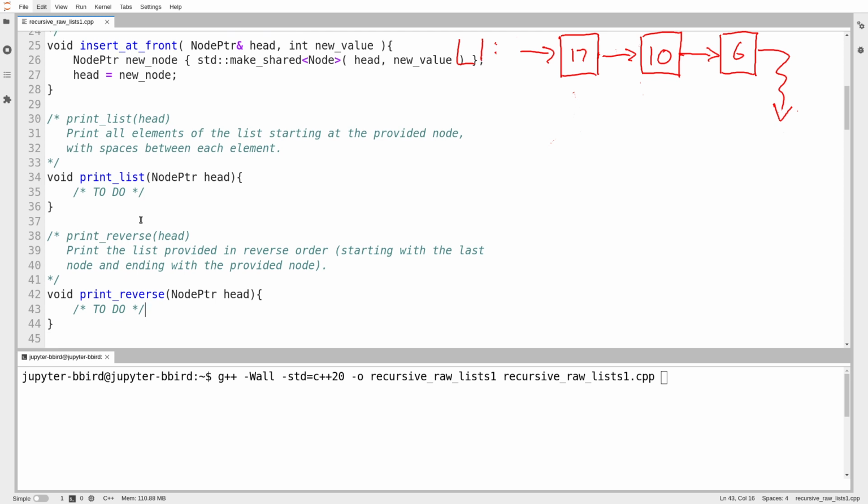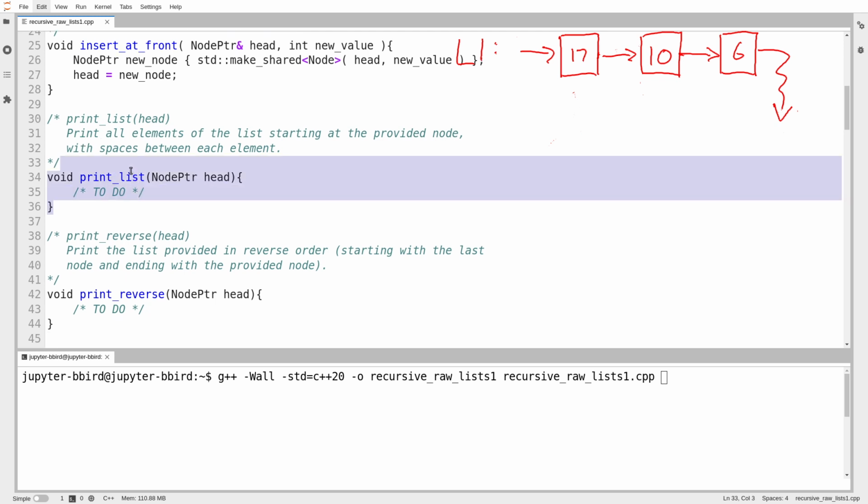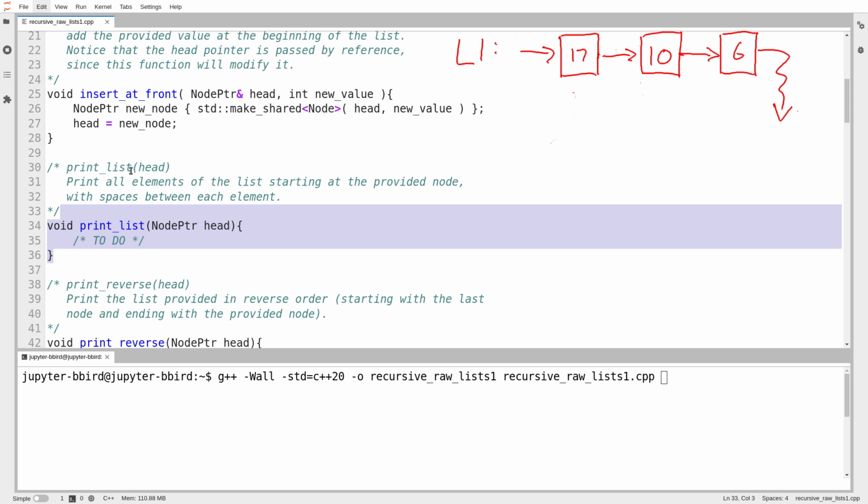And strangely, the print list function in the iterative version was actually already done at the beginning of the first video. I just used that as an example of the design pattern, the standard loop that we use to iterate over lists, which would be to create a pointer, and then to start at the head of the list, and then just walk through every element of the list until the pointer is equal to null, or until some other condition is satisfied, as we saw in the insert at end function. I would now like to write this function without loops.